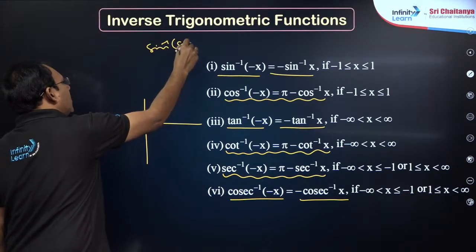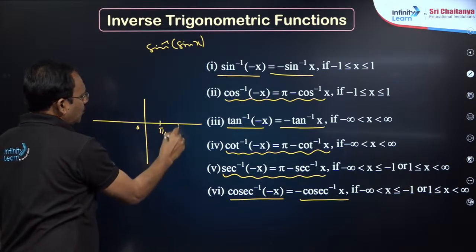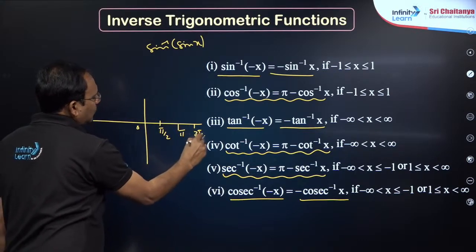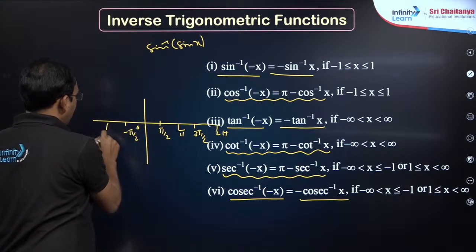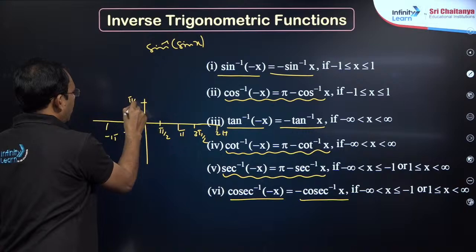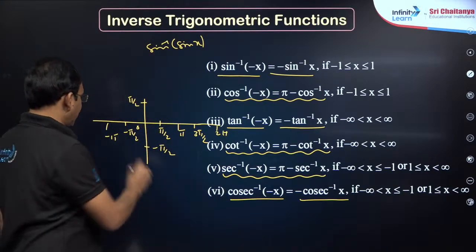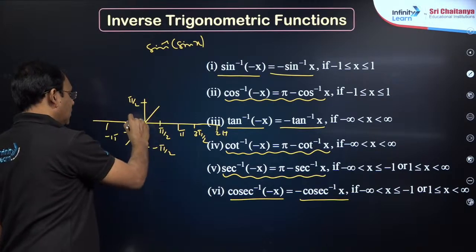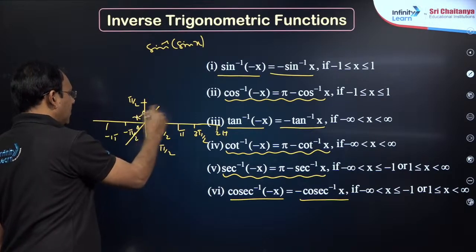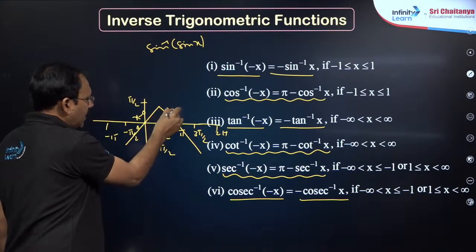And sin inverse of sin x, dear students, the graph plotting, let me tell you. Sometimes questions are given on this sin inverse of sin x. Plot 0, pi by 2, pi, 3 pi by 2, 2 pi, like this, even minus pi by 2, minus pi. Here also you put pi by 2, minus pi by 2. For the sin inverse of sin x graph, my dear friends, you just plot this. A positive slope line, slope is x minus this number 0. Next it passes through this negative slope minus x.